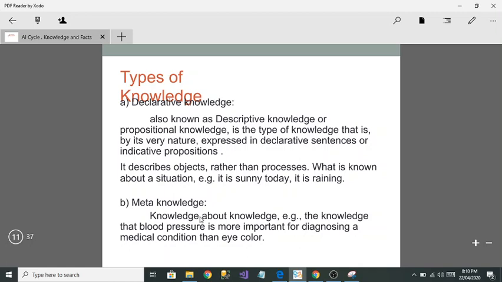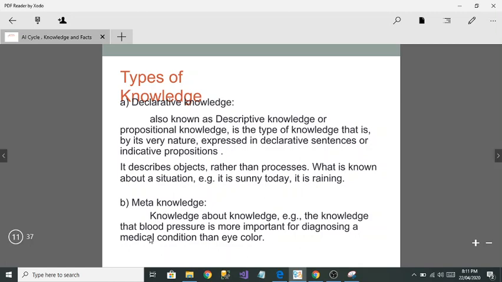So what is declarative knowledge? Declarative knowledge is also called descriptive knowledge and propositional knowledge. It is expressed in declarative sentences or indicative propositions. That means it does not describe processes, it describes objects. For example, it is sunny today, or it is raining. That means it tells you about the objects, what is happening. It's not going to tell you the processes.